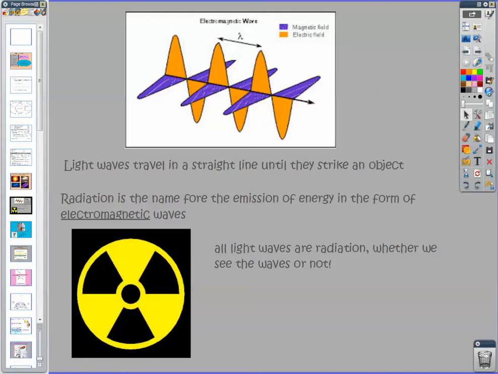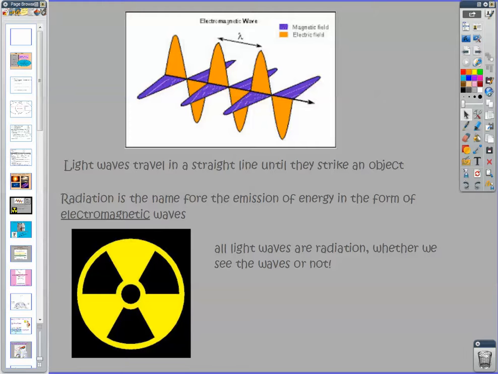So light will travel in a straight line until it reaches some sort of obstacle or barrier, and then what it does with that obstacle or barrier depends on what the obstacle or barrier looks like, how big it is. It also depends on the amount of energy in the wave. So different things can happen, but until then, light continues to travel in essentially a straight line.